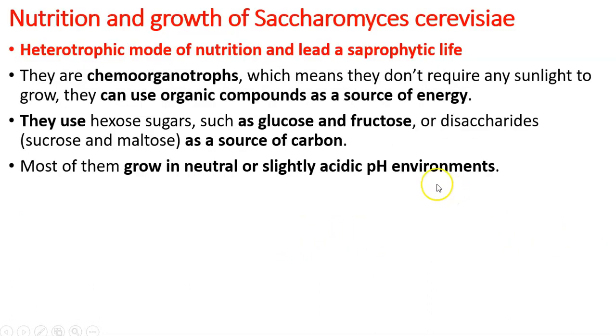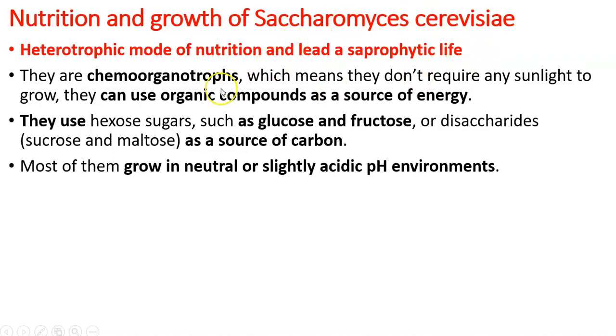Then nutrition. Nutrition means it is a heterotrophic organism. Okay, it cannot produce its own food because chlorophyll etc. is absent. So it will be leading a saprophytic life cycle. Okay, it will be growing on the top of some sugary medium, and it will be absorbing all the nutrients from that medium.